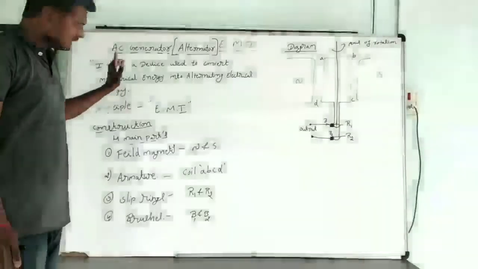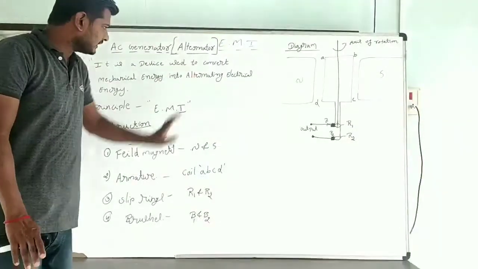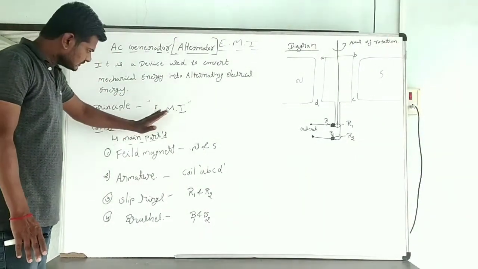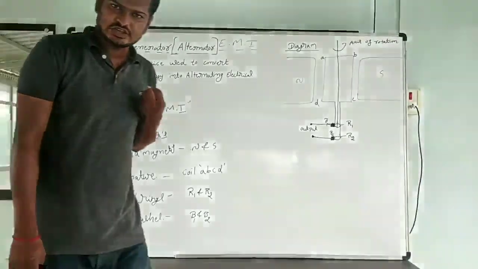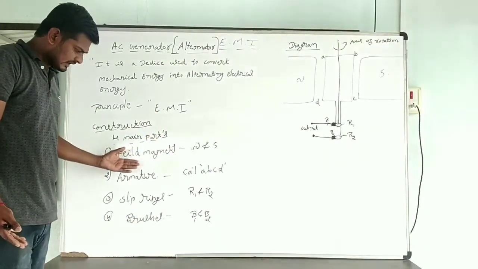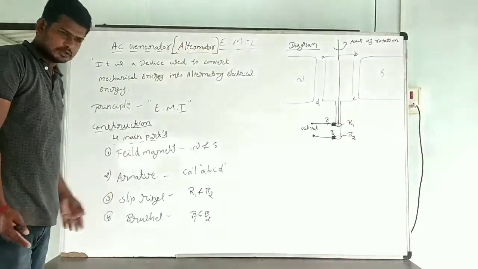It is a device used to convert mechanical energy into alternating electrical energy, called an AC generator. The principle behind the AC generator is electromagnetic induction: whenever the magnetic flux linked with the coil changes continuously, an EMF is induced. Four parts: field magnets are used to supply the strong uniform magnetic field to the coil.